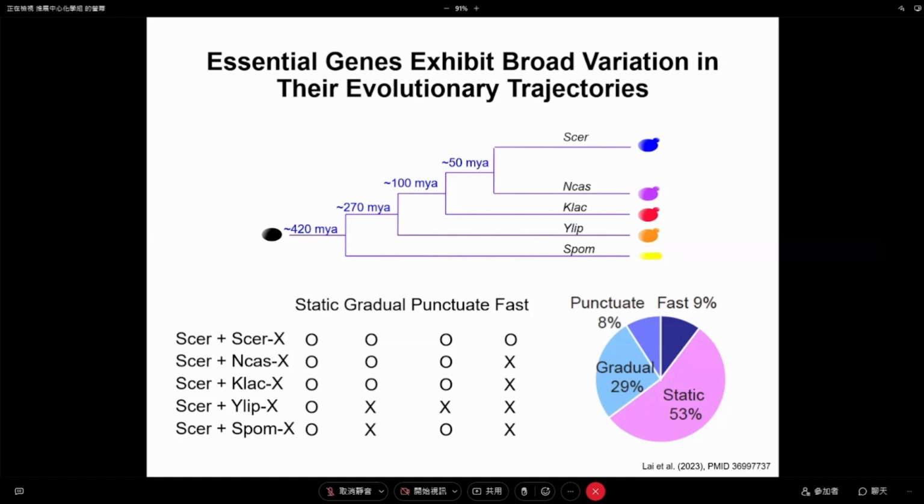That means when they reach a certain distance, they become too different and they cannot work. And of course, we can also see some genes that only don't work in some species. That means maybe there's some species-specific evolution happening there, and that will be an interesting case. And the last category is what we call fast.